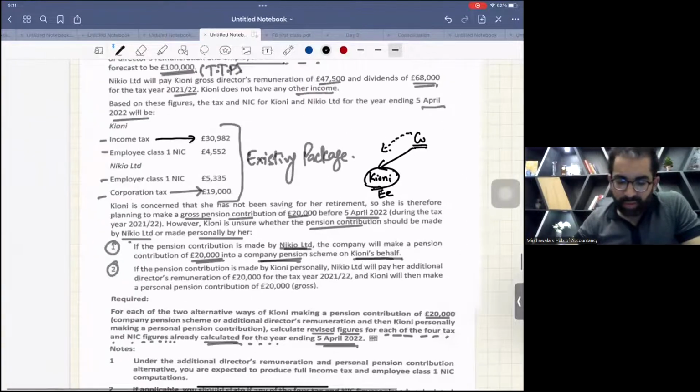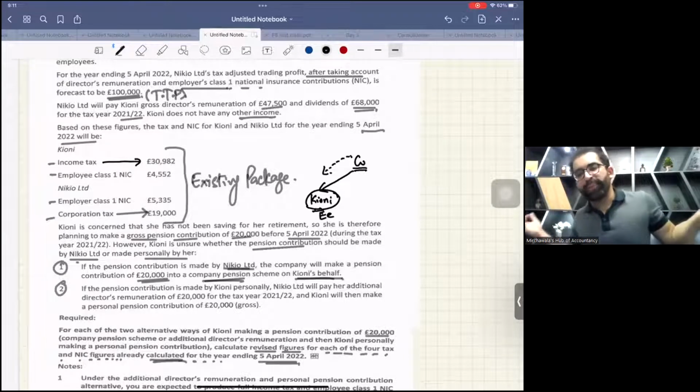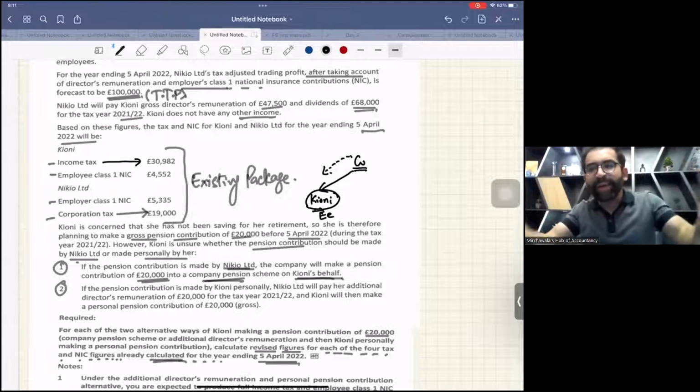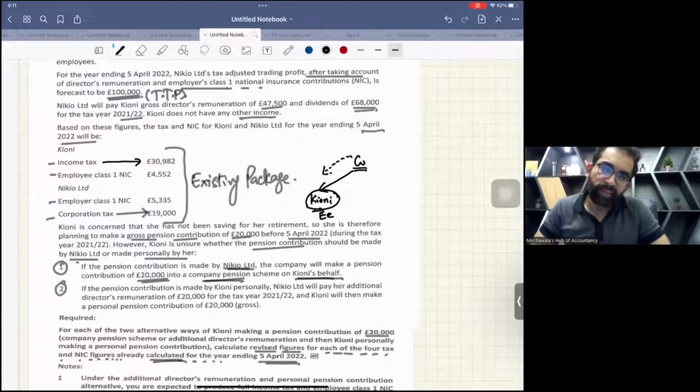Wait, let me show you the question. No change. I repeat, no change in income tax because no change in employment income. Definitely, this is an exempt benefit. This pension contribution by employer in the account of employee is an exempt benefit for employee. And when this is exempt, there is no additional income, so why additional tax? No additional income tax, same. And no change in class 1 employee and employer NIC, nothing.